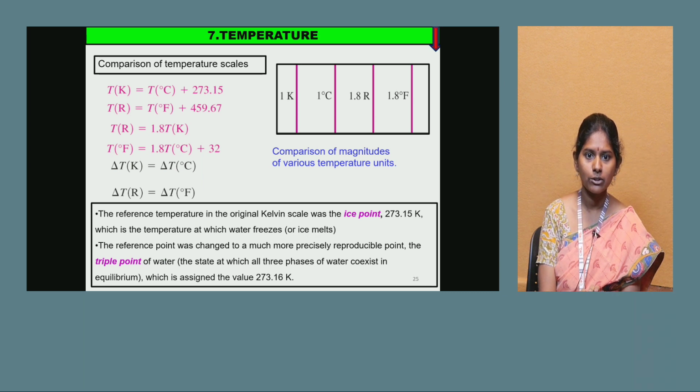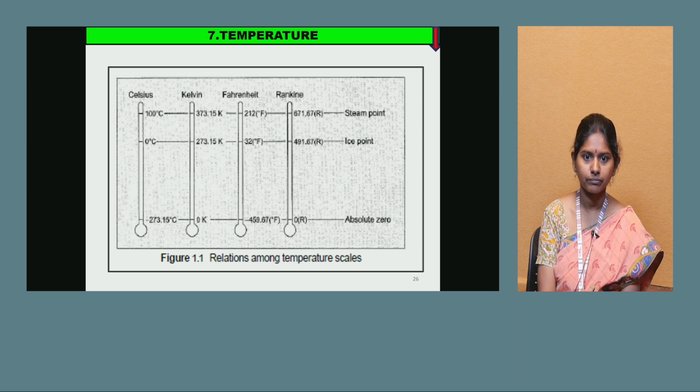The reference temperature in the original Kelvin scale was the ice point. The reference point was changed to a much more precisely reproducible point, that is the triple point of water. The triple point is defined as the state at which all three phases of water coexist in equilibrium, which is assigned the value of 273.16 Kelvin. This is the relation between the different temperature scales.